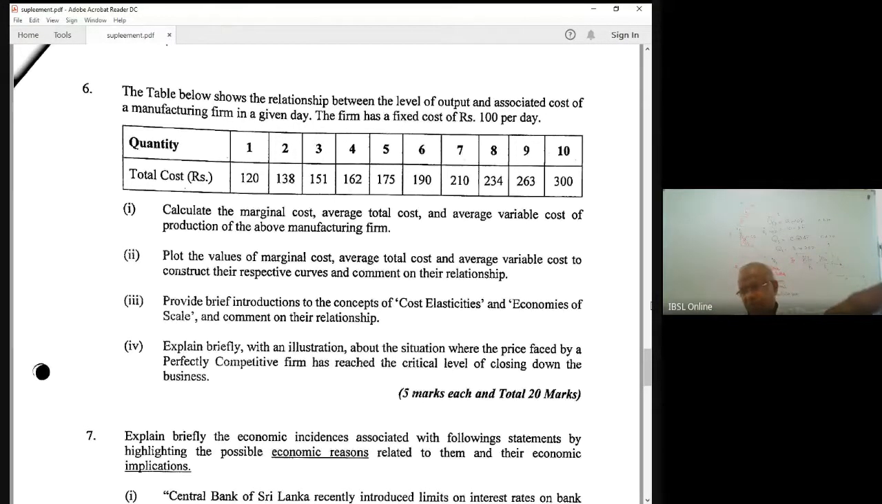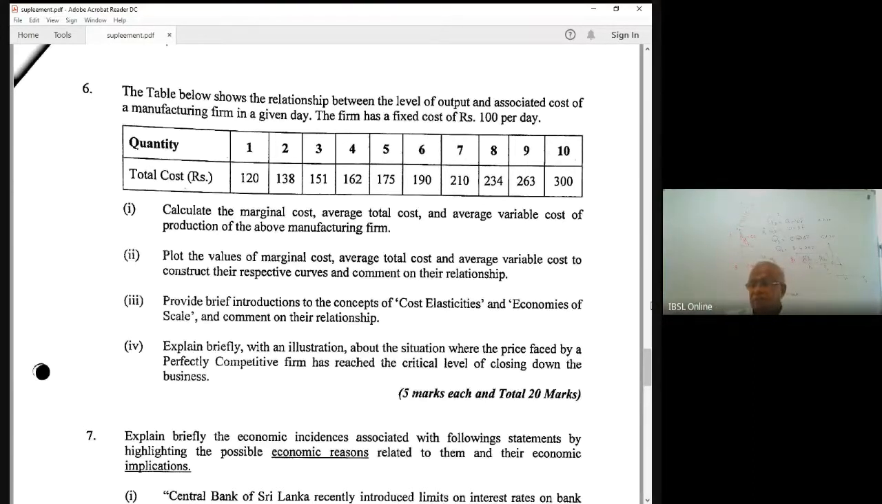Perfectly elastic demand curve. The company faces a perfectly elastic demand curve. Elasticity is infinity. Right? Now we have to draw these curves. What is the MR curve or the demand curve? First you draw the MC curve,